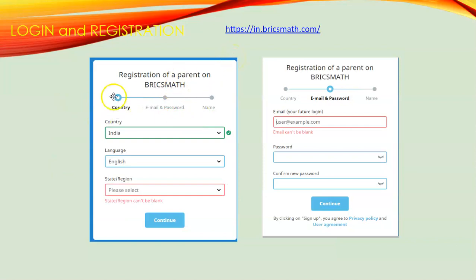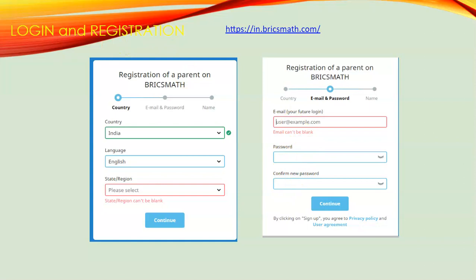There you can see the registration of a parent of BRICS Math. Here the country comes automatically; for example, previously we selected India, so it comes here automatically. Then you can choose your language. By default it is English, but you can choose your local language, Hindi or Chinese, whatever you want. After this, it asks for state or region. You can choose which state you belong to. Then if you continue, here you enter your parent email ID and choose your password. This is the general form that all sites have, right? Then we have the user ID and password.